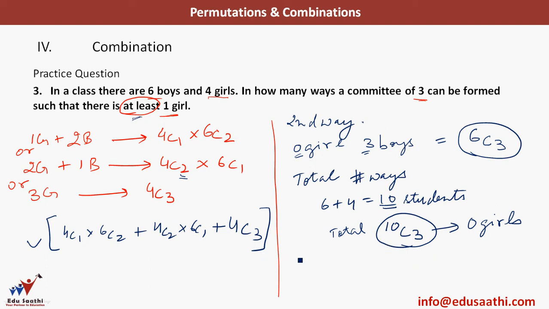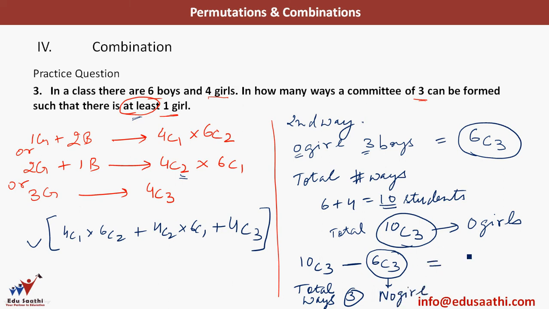So what will be the answer in this case? It will be 10C3, the total number of ways to select a committee of 3, minus 6C3, because this gives me the cases when no girl is selected, and this is equal to the cases where at least one girl is there in the committee.